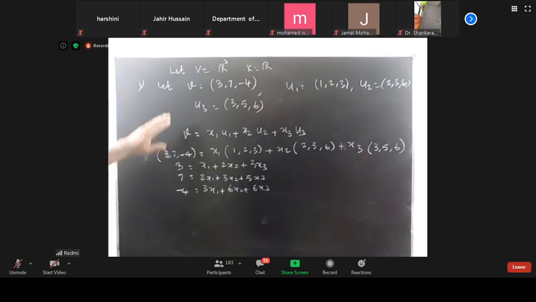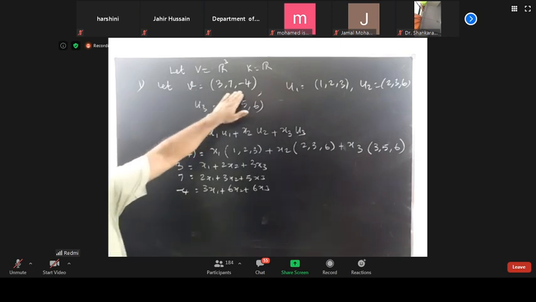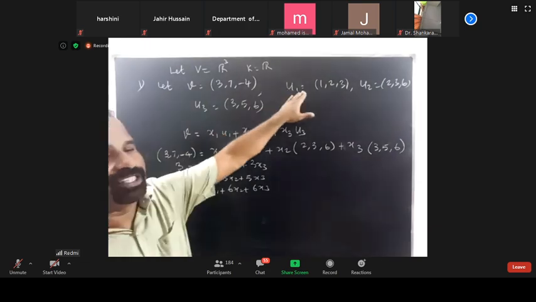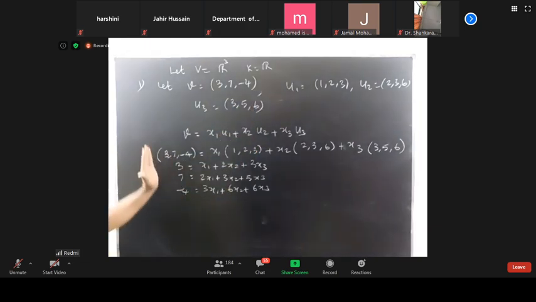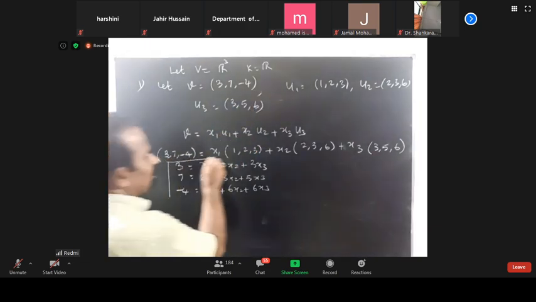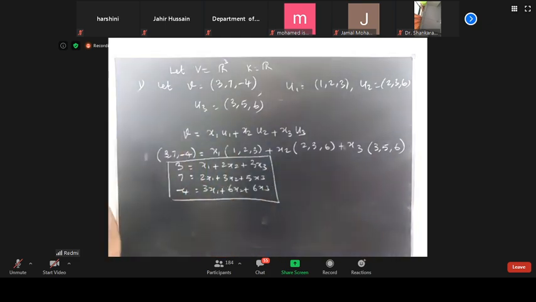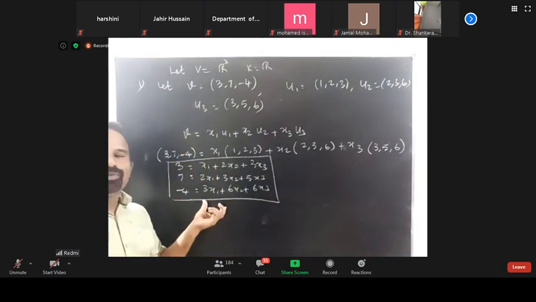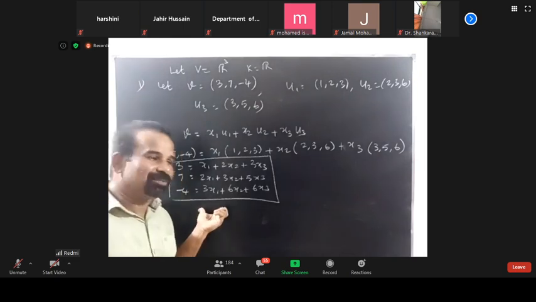Okay. So for expressing a vector as a linear combination of these three vectors, immediately we are getting a system of linear equations.